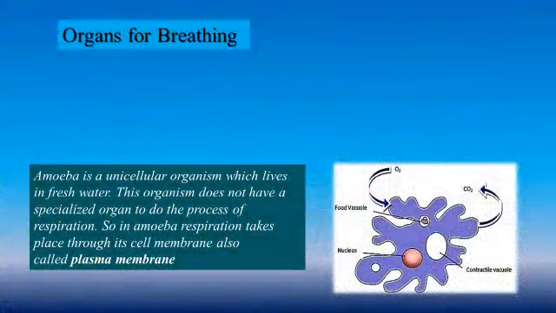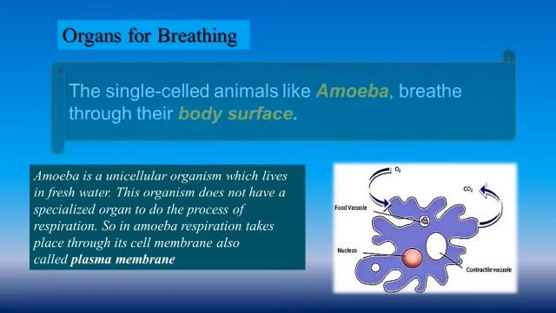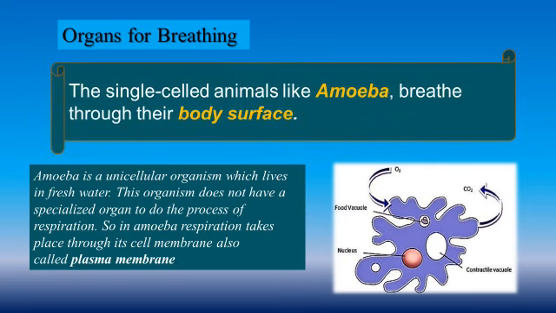You know, different animals have different types of organs for breathing. Let us learn the breathing organs of some of the animals. First is amoeba. Single-celled animals like amoeba breathe through their body surface. Have you seen an amoeba? You might not have because we cannot see it with our naked eye. It is a microorganism.